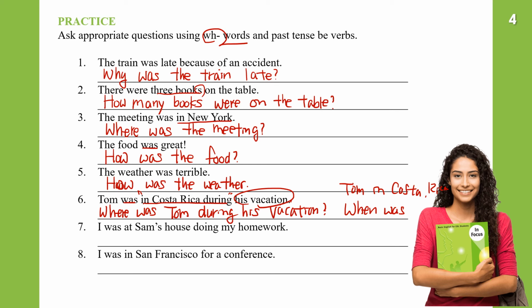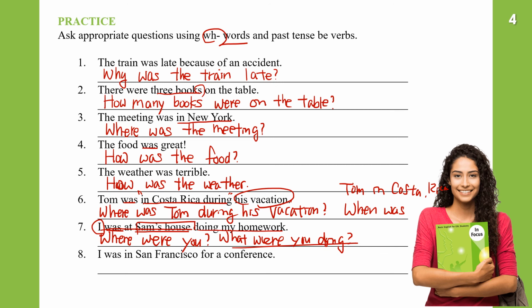I was at Sam's house doing my homework. So this is talking about Sam's house and the place. So where, and then the subject is I. So I was. So the question will be, where were you? Where were you? And you can say, I was at Sam's house doing my homework. If you want, you can say, what were you doing? Okay, this is past progressive. So what were you doing? I was doing my homework. You can answer that.